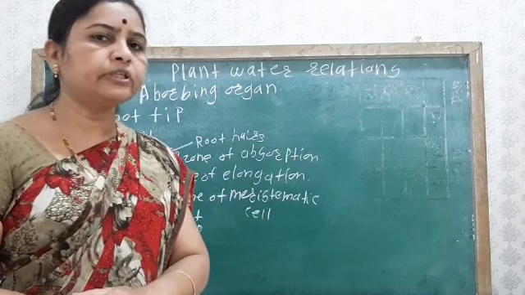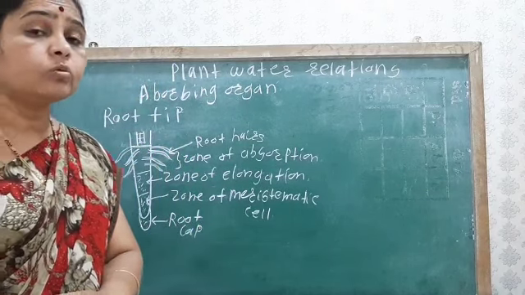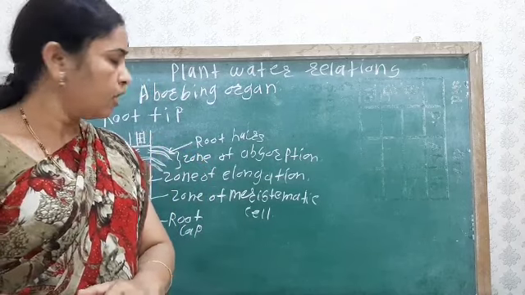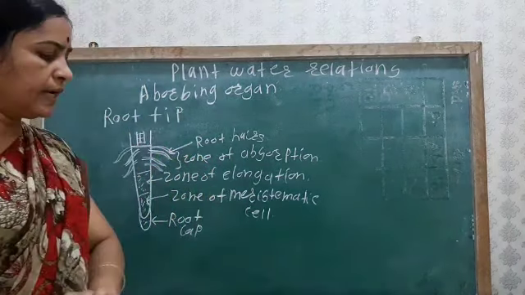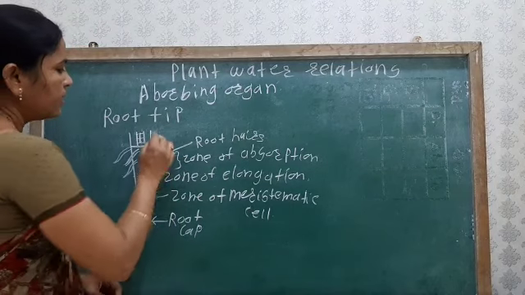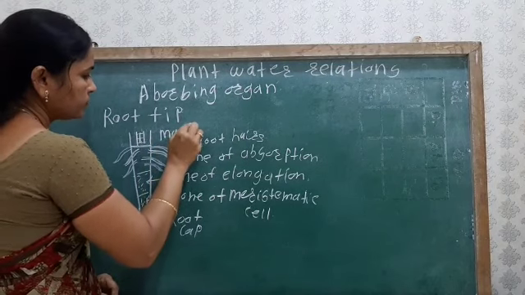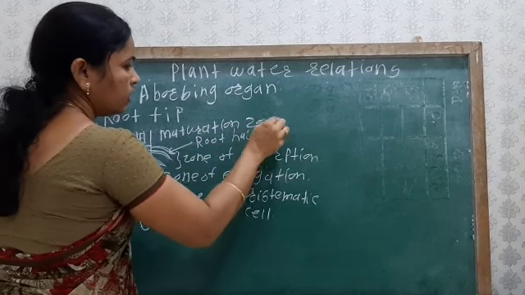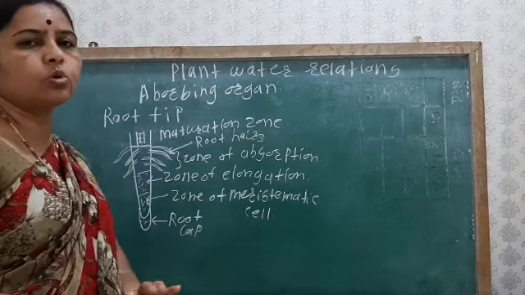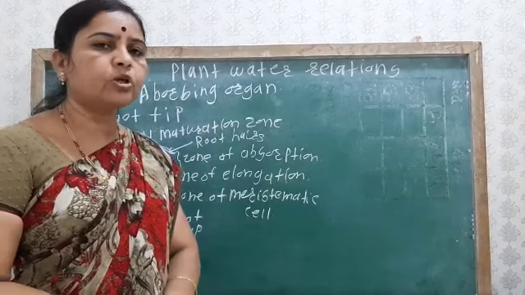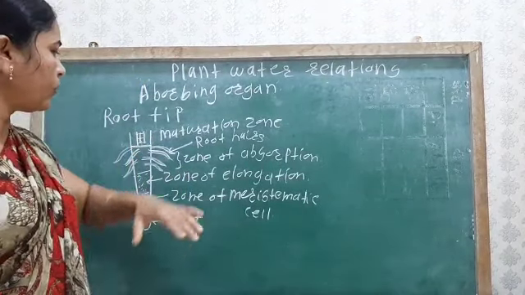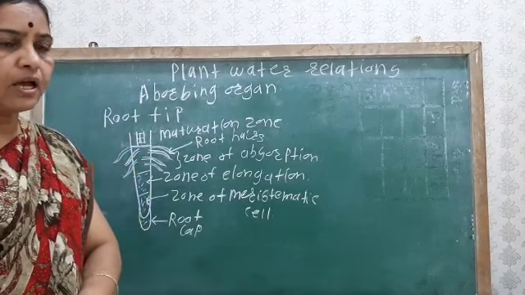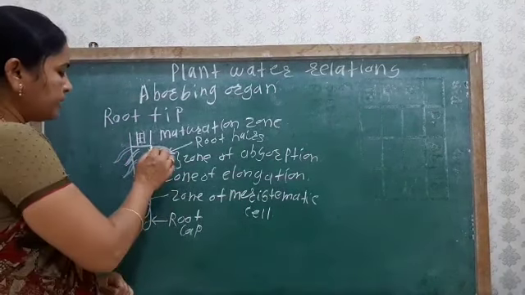Of these, the xylem is the water conducting tissue, and the phloem is the food conducting tissue. This region is known as the maturation zone, or the zone of maturation. At this region the cell differentiation takes place.